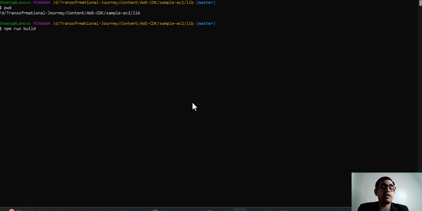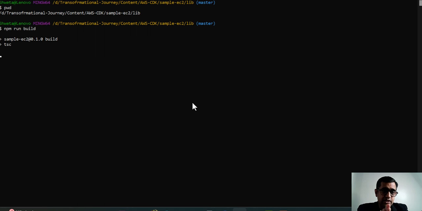This is one of the first commands that we'll be using to create a build using the node package manager, or the npm. It reads the TypeScript, whatever code we have written, and then it creates a package which can later be deployed to the AWS management console that we have configured.